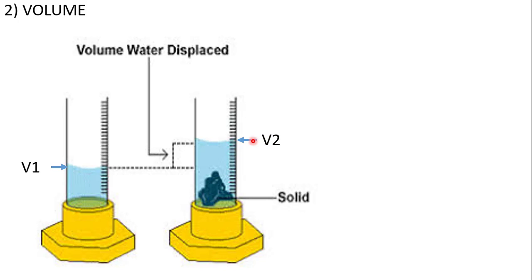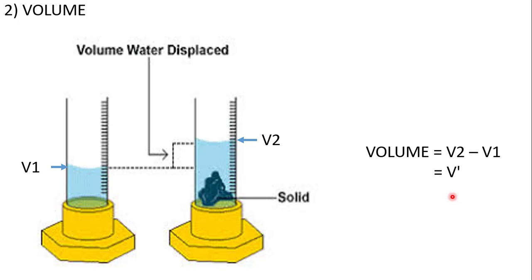So now simply we can say that volume is equal to V2 minus V1, where this level is V2 while this level is V1. This much amount of water displaced by this particular solid will give us the volume of this solid, because the volume of this solid and the water displaced by it will be equal. Let us say V2 minus V1 is V dash. Okay, so from this simple method you can find out the volume as well.